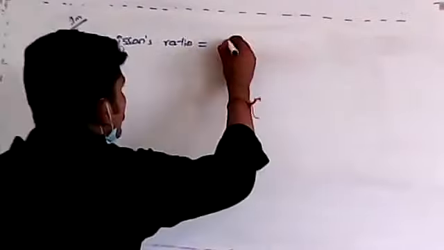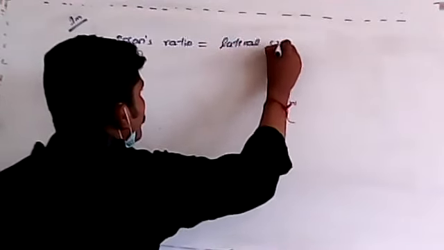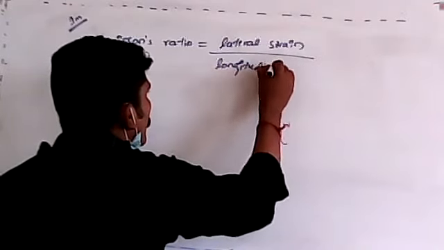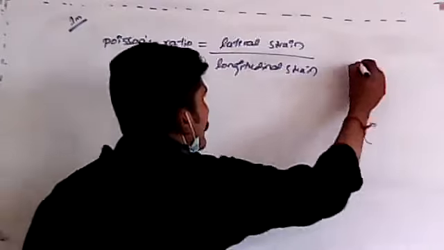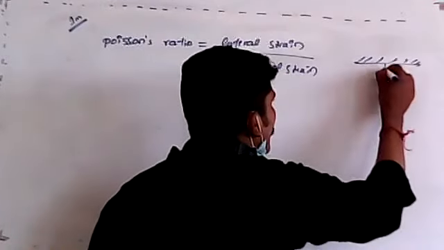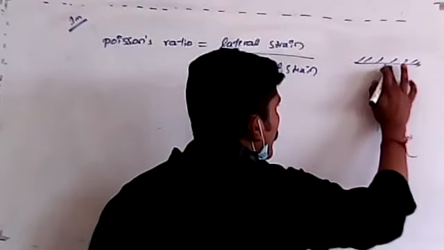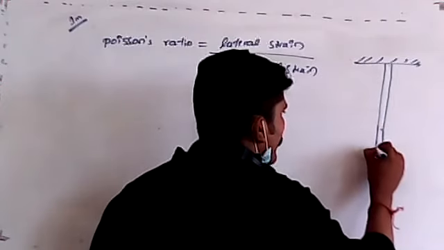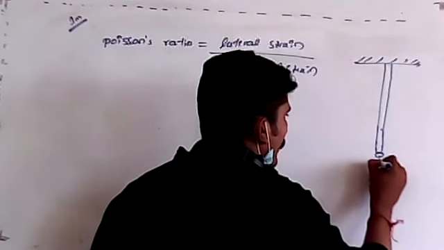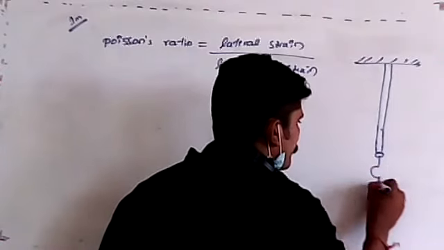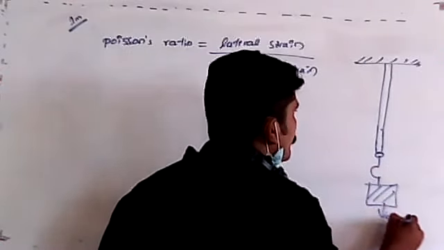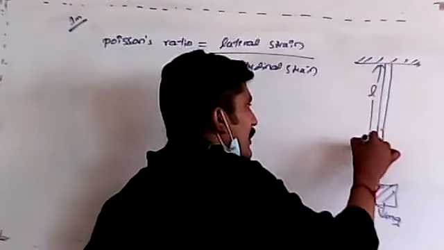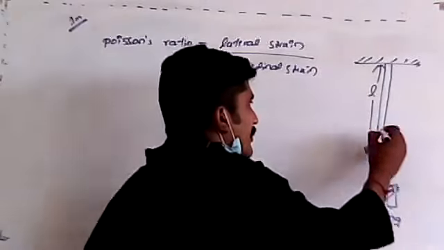What does it mean? Let me take one example. This is a wire with a certain diameter. If I apply a load here, this is mg. This is the original length of that particular wire, and it has diameter d.